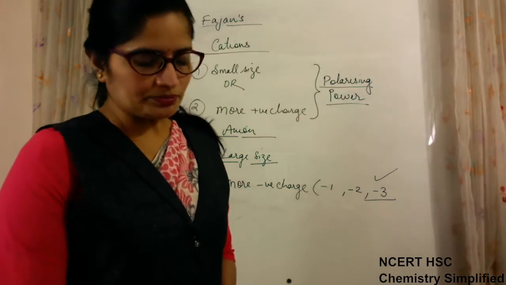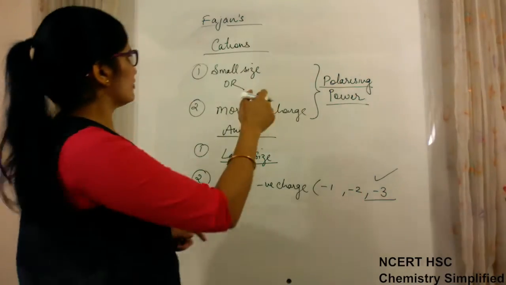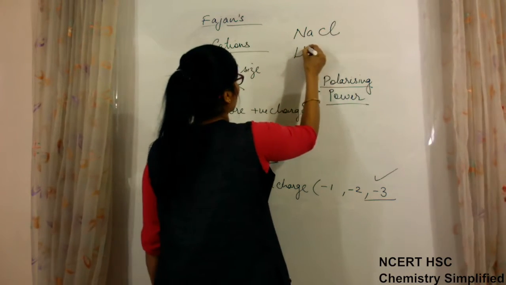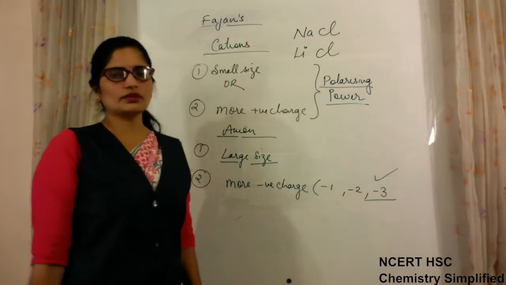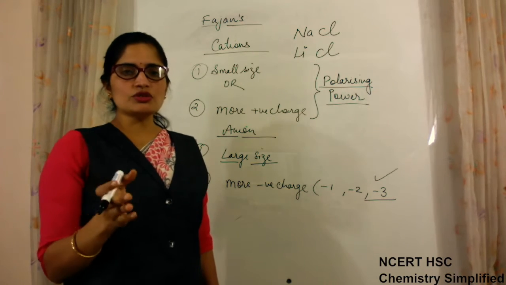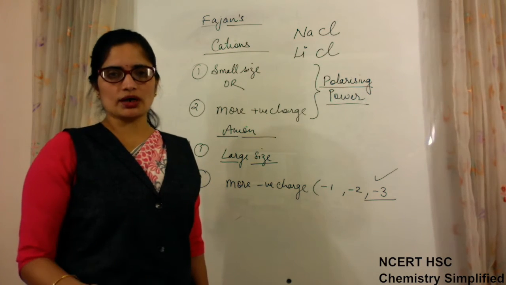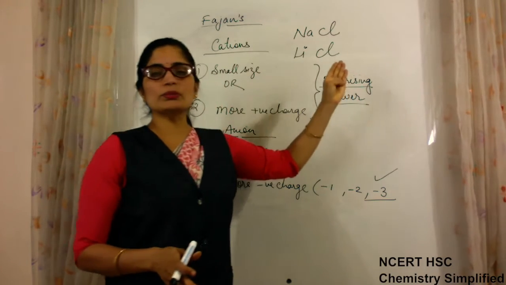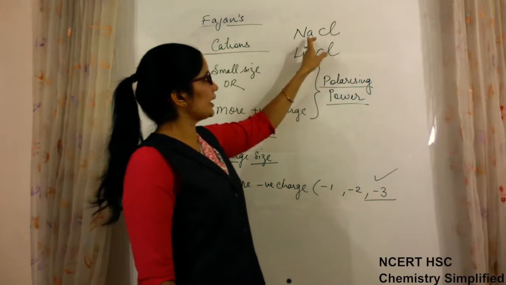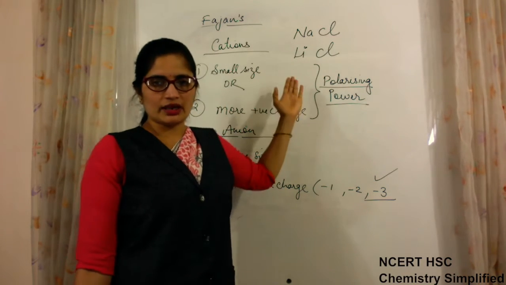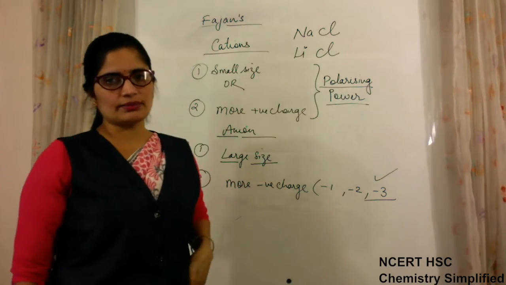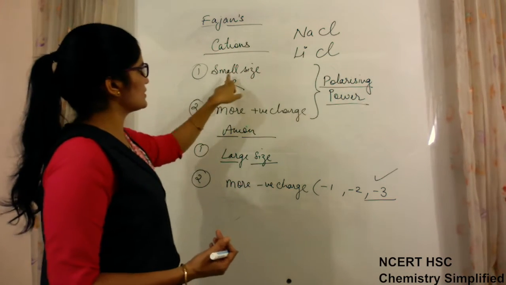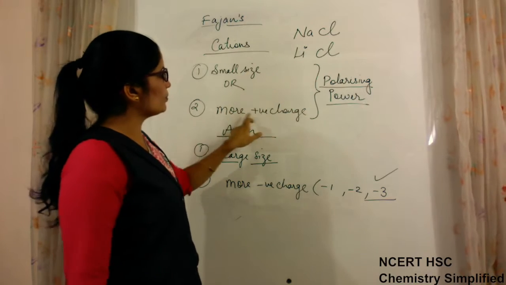Okay, so if we consider every bond, such as the bond between sodium and chlorine or between lithium and chlorine, and we talk in terms of ionization enthalpy, it will come to our mind that the lithium chloride bond should be more ionic as compared to the NaCl bond. But just now we have seen the points: small size or more positive charge.